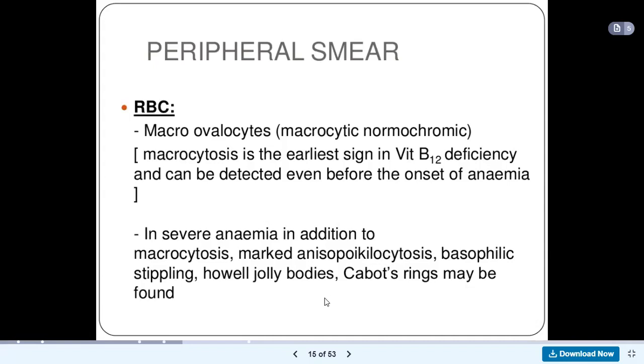So remember that in an MCQ exam, they can ask you, which of the following cells would be found in megaloblastic anemia? So remember, you'll find Howell-Jolly bodies and Cabot rings, and then you'll find macrocytosis. And then your neutrophils, you'll see that they are stained purple. Your white blood cells will be stained purple, or I should say your granulocytes. Your granulocytes will become purplish in color, having more lobules.